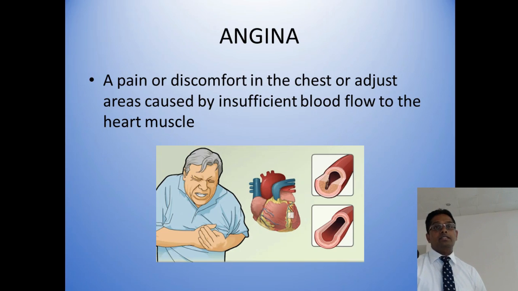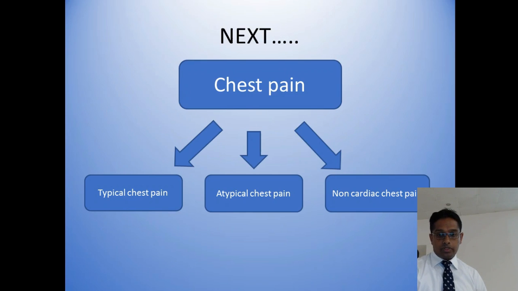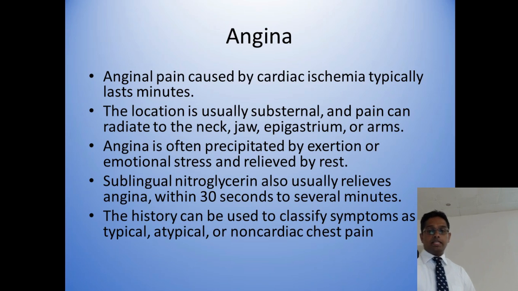Angina is basically defined as chest pain or discomfort due to insufficient blood supply to the heart muscle. That is a mismatch, an imbalance between the oxygen supply and oxygen demand of the heart. And it has a few characteristics. Usually angina lasts minutes, not seconds or hours. The location is usually substernal, and it can radiate to the neck, jaw, epigastrium or arm.